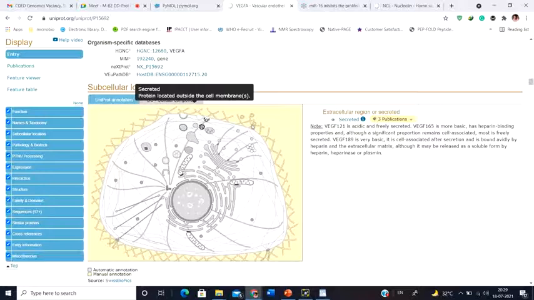Now, I'm going to ask you a question. Suppose I have given you 2 proteins, and I've given you the protein sequence as well. How can you say which protein is a secreted protein and which is an intracellular protein? How can you say?